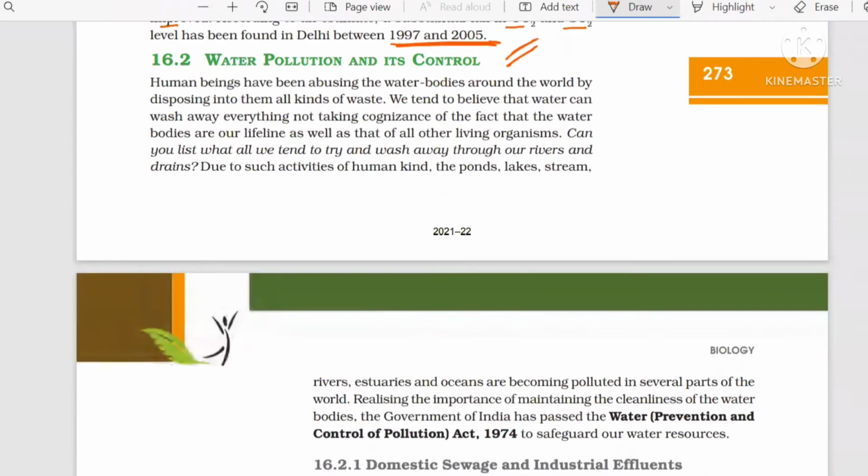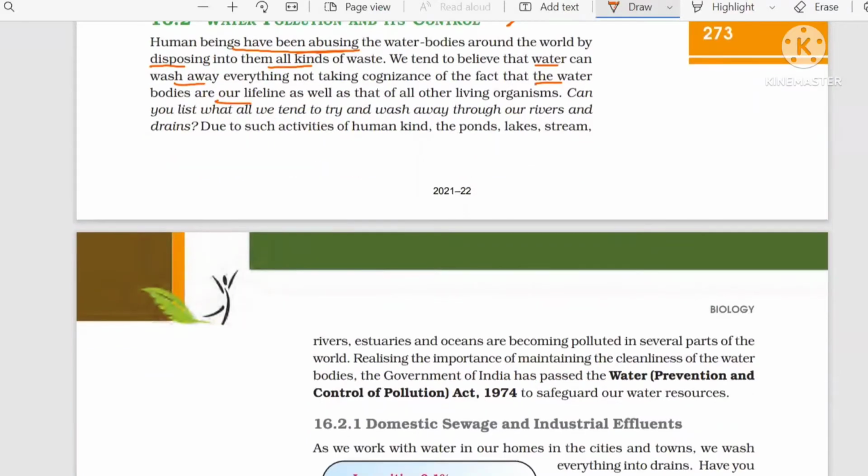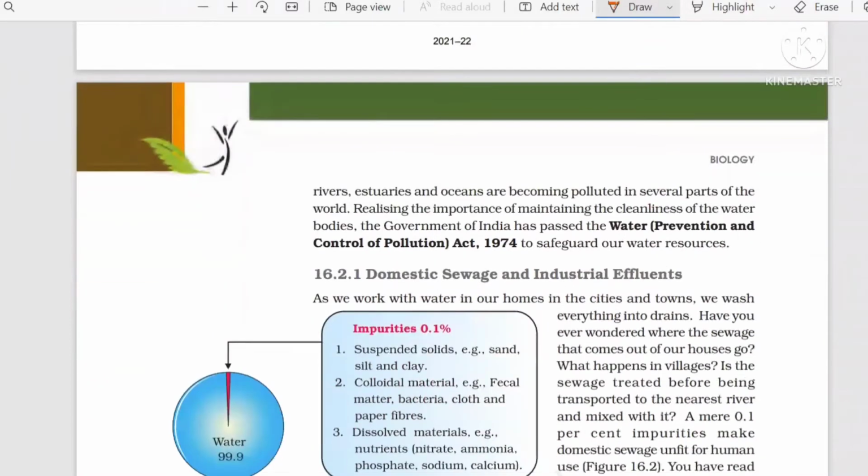Now see water. You know very well that human beings have been abusing water bodies by disposing of whatever type of waste we think of. We believe that water can wash away everything without realizing that water bodies are our lifeline. By observing so many things people are discarding, the Water Act was made in 1974 to safeguard our water resources.